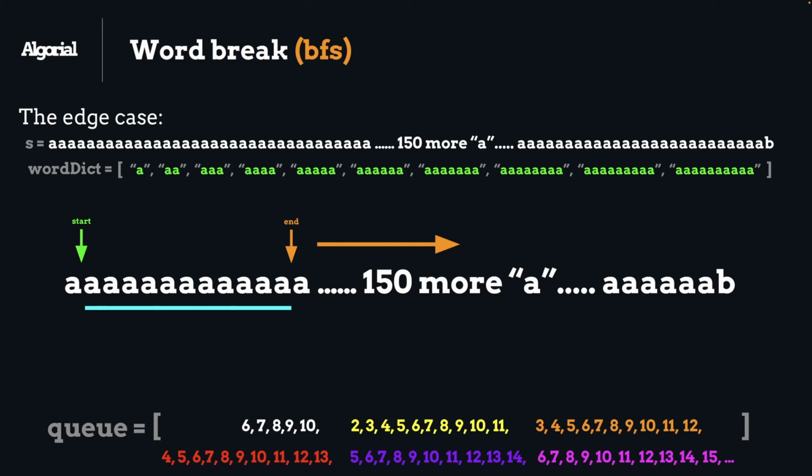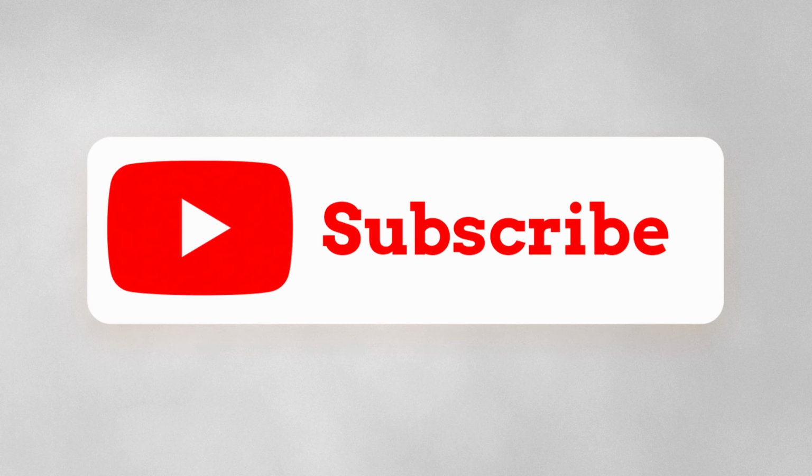So the key here is to have a visited array, or preferably a visited set, again because of the O of 1 constant lookup that sets bring to us, and check for starting points before we enter our for loop. Actually, that was the reason we had the time limit exceeded error for that test case back in Leetcode. So let's implement this caching.